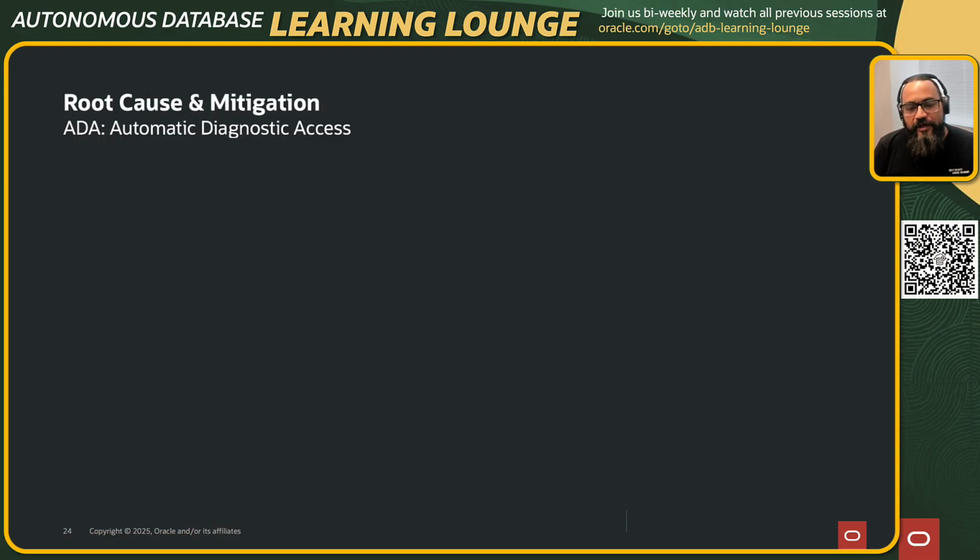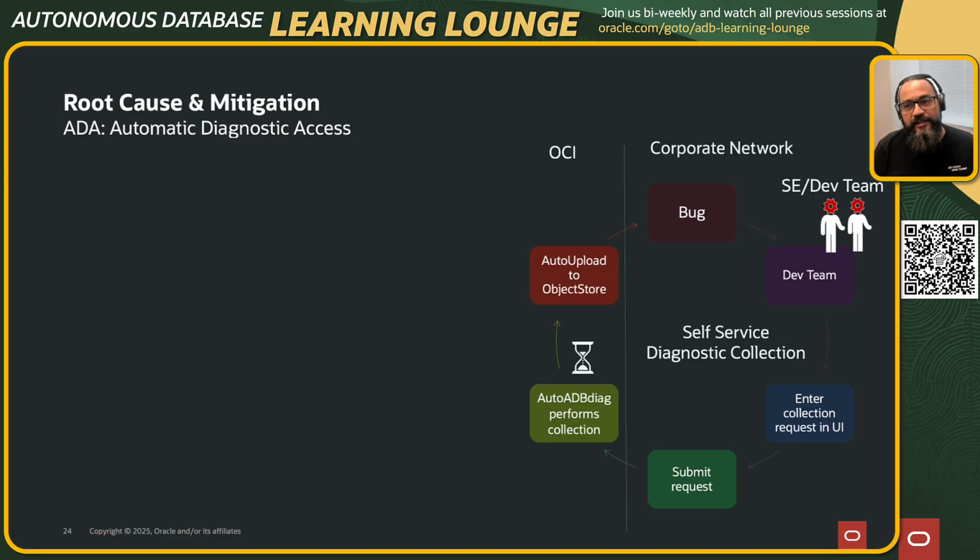Now, once all this is done, the defect comes in and we are all looking at it. Sometimes what happens is a developer would say, hey, I need a little bit more information from the backend, right? Now, the number of databases that we have in ADB is almost 100,000 plus. So trying to address it humanly, saying, okay, you need this trace from this database or this diagnostic from this database, is humanly impossible. So what we have done is we have completely automated this end to end.